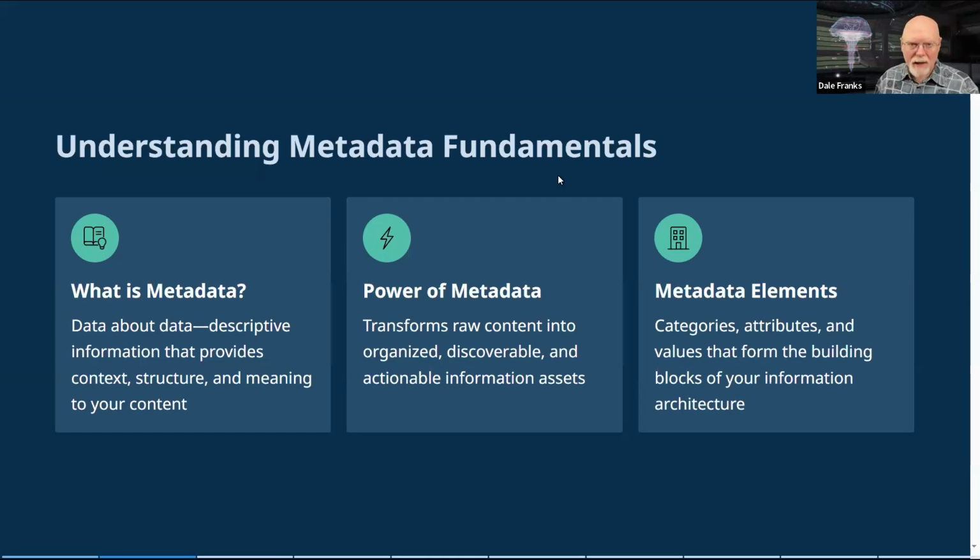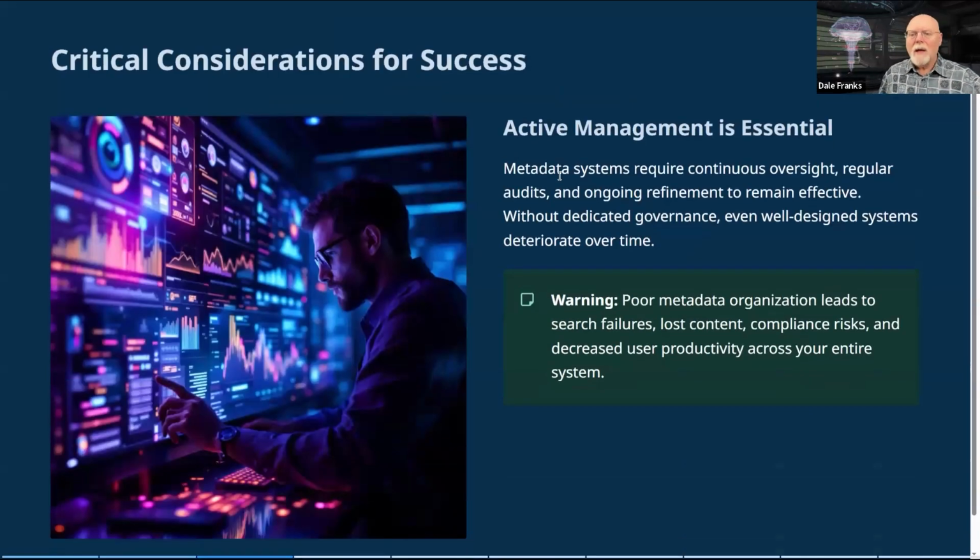The second thing that metadata offers outside of the categories are attributes. Attributes are individual pieces of data that are applied at the category level. So I can not only have a category, but I can also have metadata fields that are applied to that category. And again, we'll see demonstrations of these fields and categories in just a few minutes.